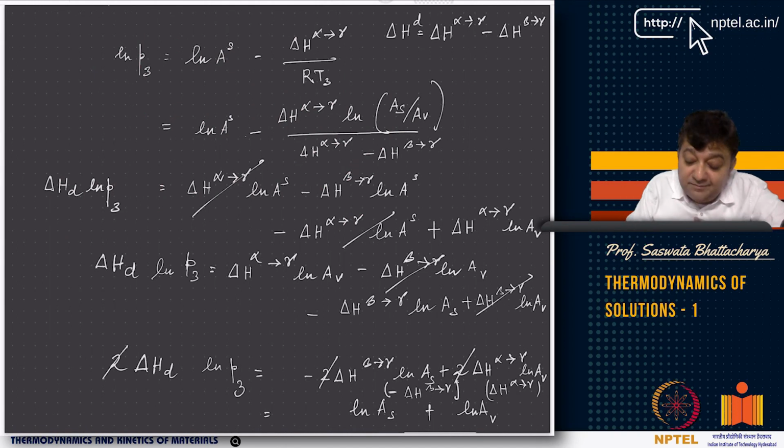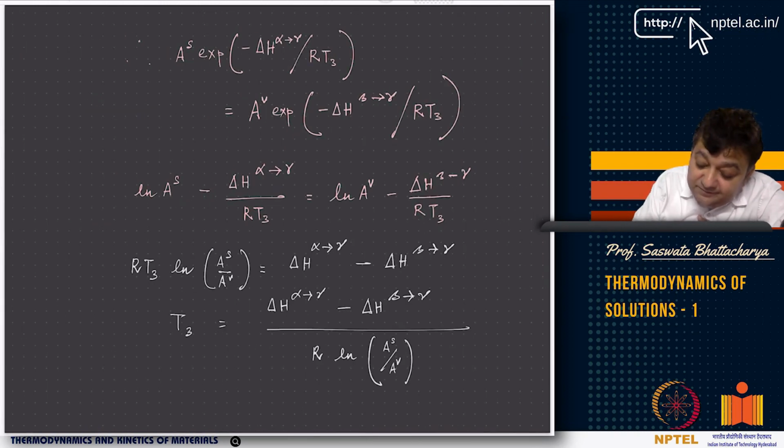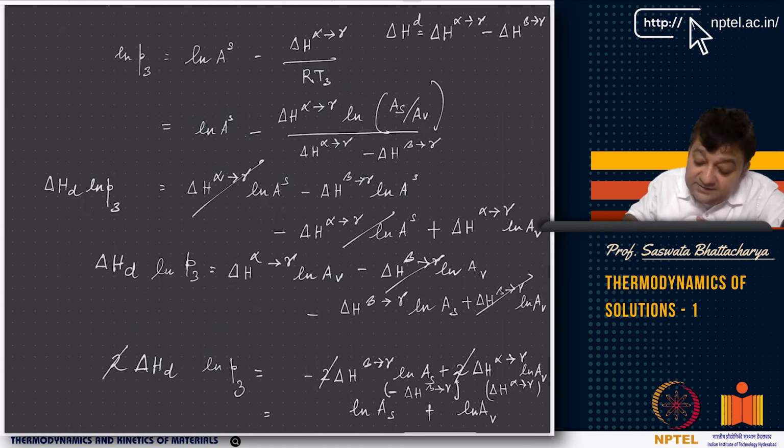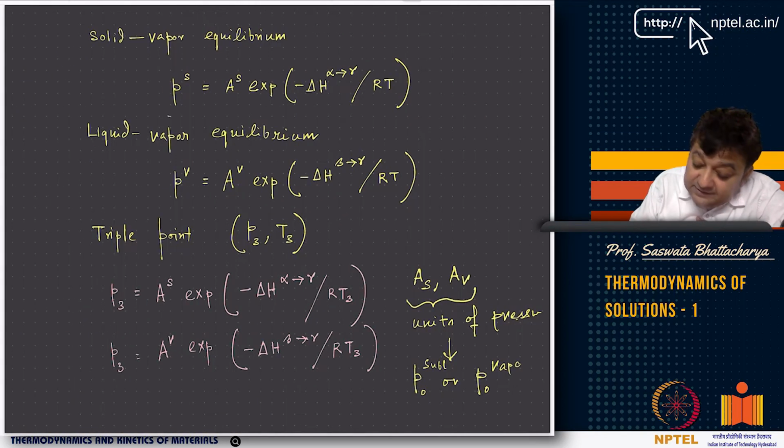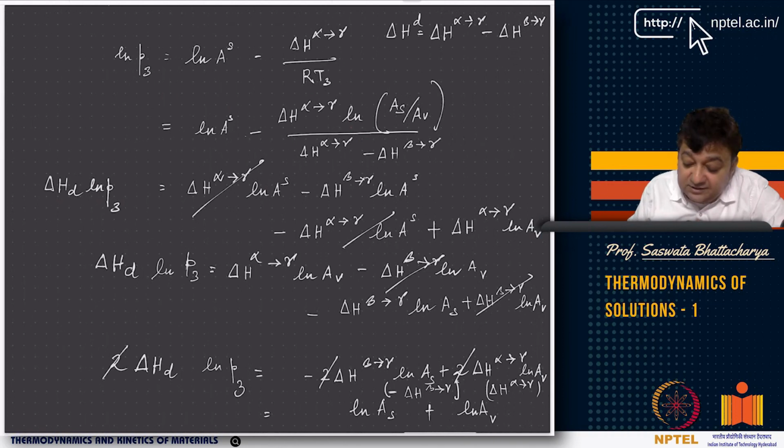Now if you do a little bit of algebra, taking ln on both sides, you take this expression of T3 and put it in the previous expression, the expression for P3. Then taking the logarithm on both sides, you can come up with this. Delta H, for example, I have defined as the difference between the alpha to gamma transformation enthalpy and the beta to gamma transformation enthalpy.